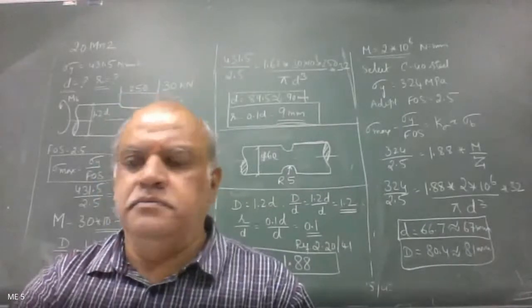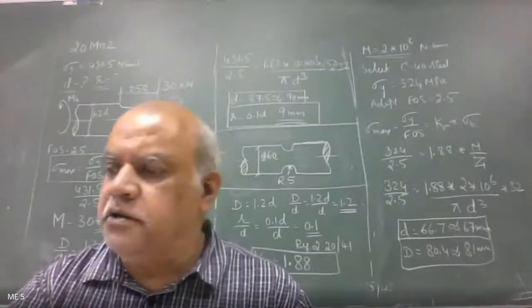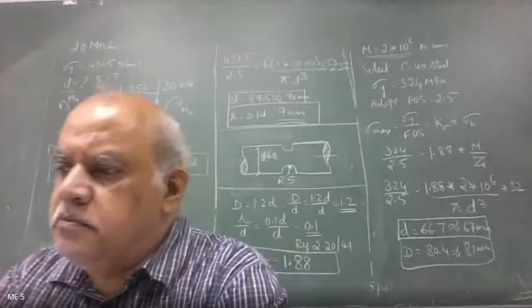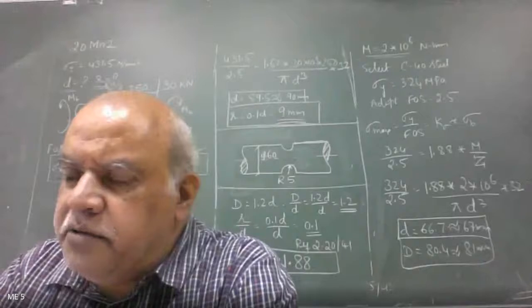Ankit Nambiar? Yes, sir. Ankit, please read the problem. Others look into the book. Determine the max stress induced in the semicircular, it is groove not shaft. Please read the problem properly. Determine the maximum stress induced in the semicircular groove shaft as shown in figure if it is subjected to 1. An axial load of 40 kilonewton, 2. A bending moment of 400 Newton meter, 3. A twisting moment of 500 Newton meter, taking stress concentration into account.